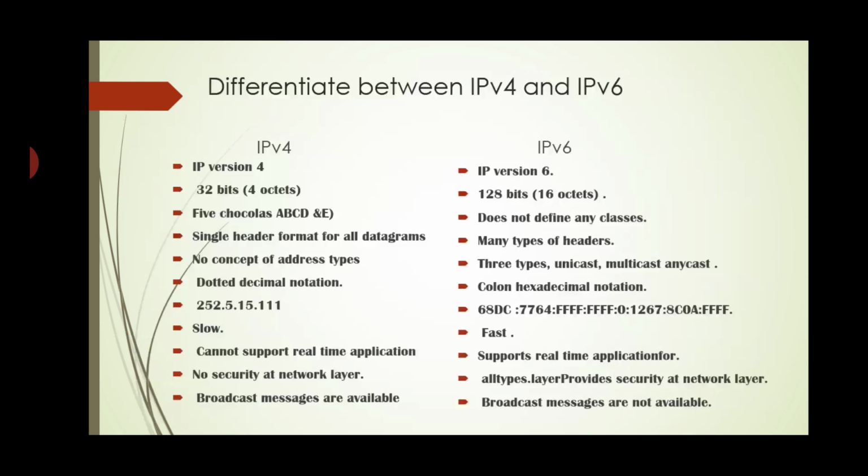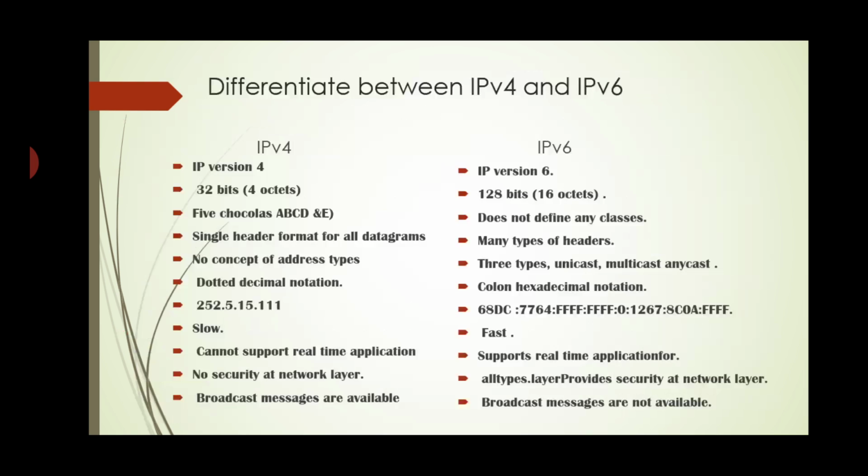In IPv4, there is a single header format for all datagrams. In IPv6, many types of headers are used. In IPv4, there is no concept of address types. In IPv6, there are 3 types of addresses, that is unicast, multicast and anycast. In IPv4, dotted decimal notation is used to represent the IP address. In IPv6, colon hexadecimal notation is used to represent the IP address. Below is given the example here.